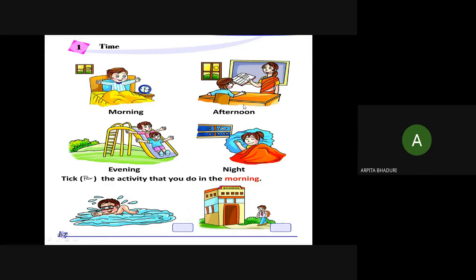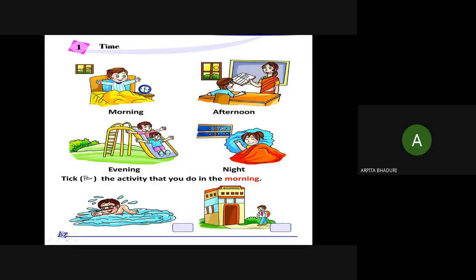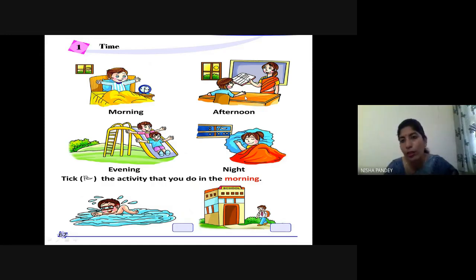Yes, ma'am. Okay, so then afternoon time, you must be studying at home. Suppose this is your mother and the blackboard is there at home. You can imagine today's situation, children. Mother is teaching or asking, have you done your work? What ma'am has taught, right? Yes, you should study at home in the afternoon.